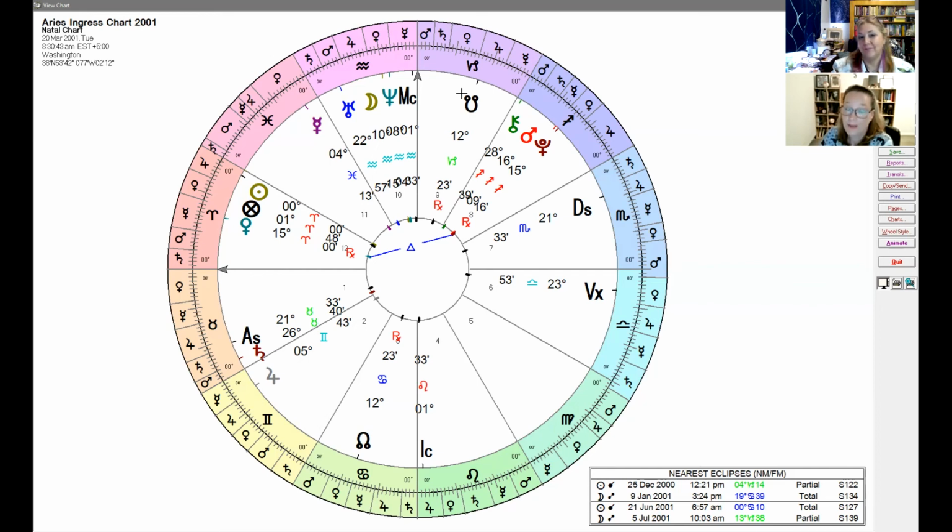I think I've heard it said that America lost its innocence that day. Interesting that the ruler of that eclipse degree, 13 degrees Capricorn, Saturn, is right here on the ascendant, really close. Pretty strong Saturn. It's in its own bounds. Oh, I didn't notice that.